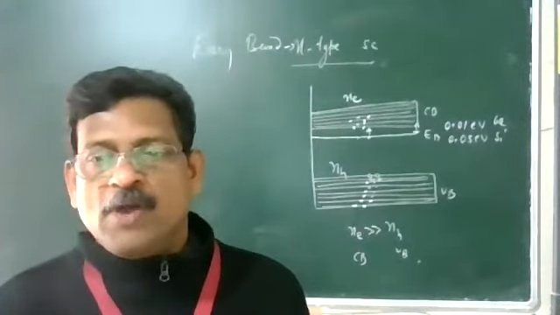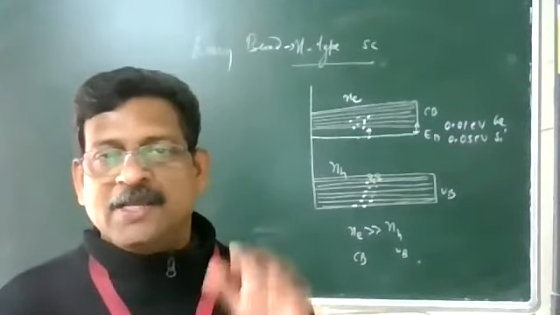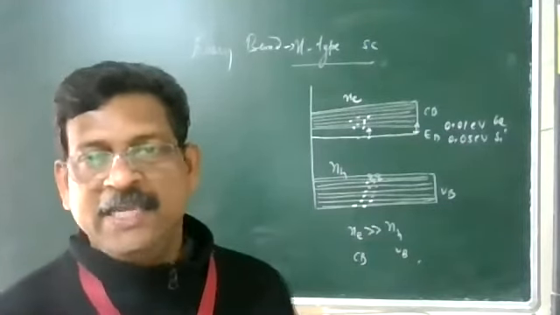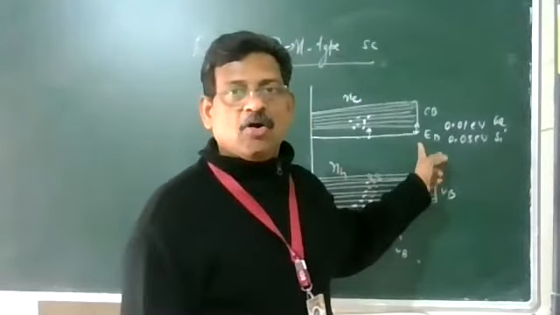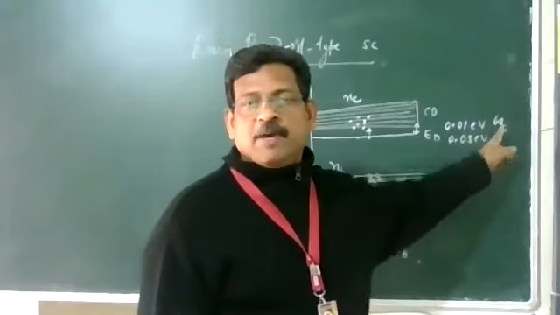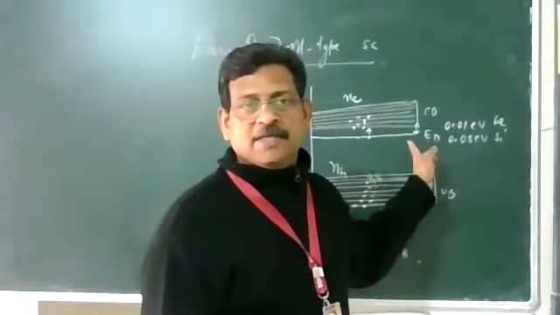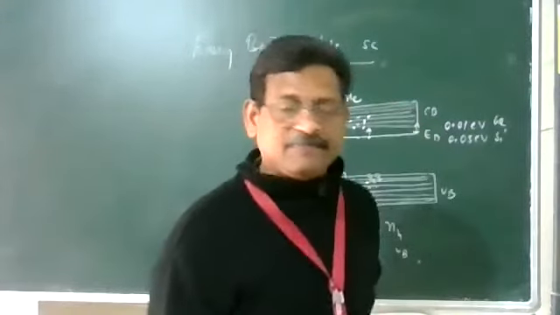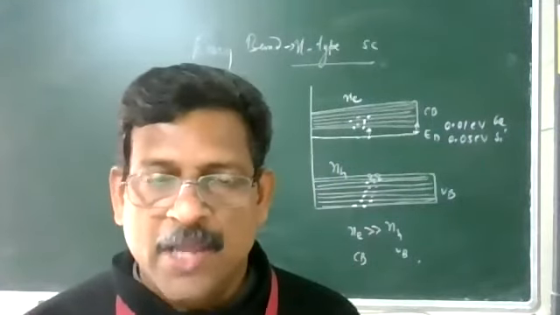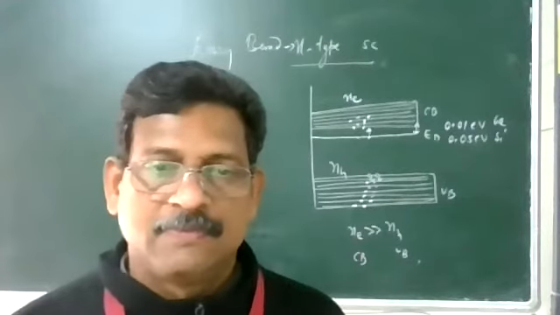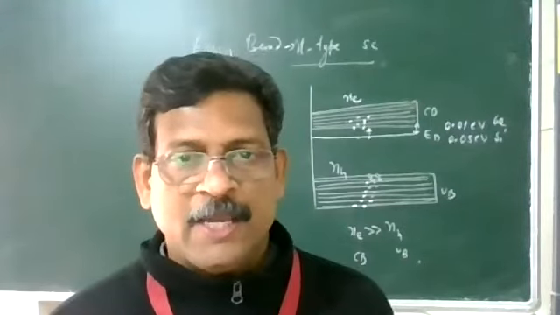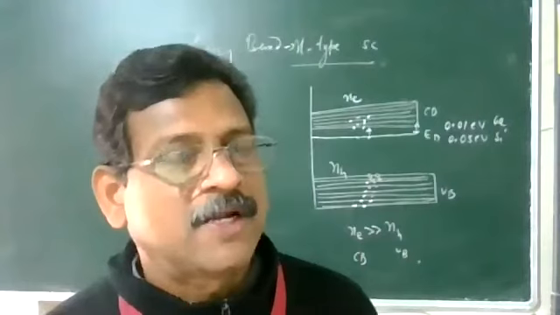So because of the doping, one more allowed energy level is produced just below the lowest energy in the conduction band, that is marked as ED, called the donor energy level. The value is given there: 0.01 electron volt for germanium, 0.05 electron volt for silicon. Some electrons can sit here, and with a little bit of energy, everything goes up. So this is your n-type semiconductor. Majority carriers are electrons, minority carriers are holes. So one energy level is additionally formed that you have to remember in the forbidden energy gap, just below the lowest energy level in the conduction band.